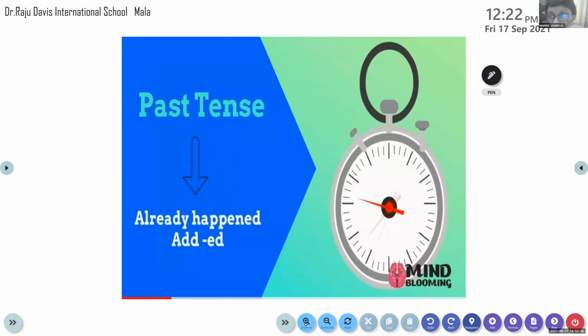So we know the past tense. How do we form the past tense form? Normally in regular verbs, we add D or ED. And for the irregular verbs, it doesn't end with D or ED. Those verbs are called irregular verbs.